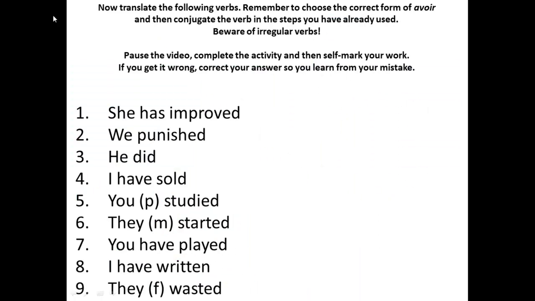Now translate the following verbs into French. Remember, choose the correct form of avoir and then conjugate the verb in the steps you've already used. Beware of irregular verbs. For example, numéro 1. She has improved. Elle a amélioré. Pause the video, complete the activity and then self-mark your work. If you get it wrong, correct your answer so you learn from your mistake.